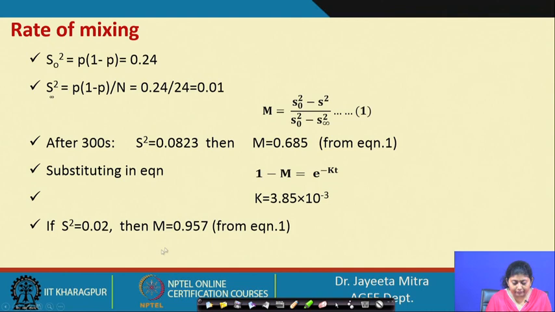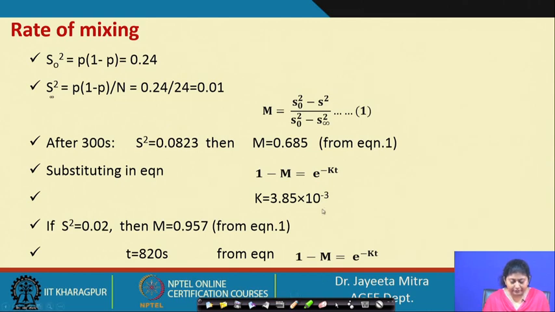Okay. So, then what will be the value of m? So, here we have calculated m as 0.957 if the S value is 0.02. So, t will be 820 seconds. From this equation, 1 minus m equal to e to the power minus k into t. So, then this will be the required time.